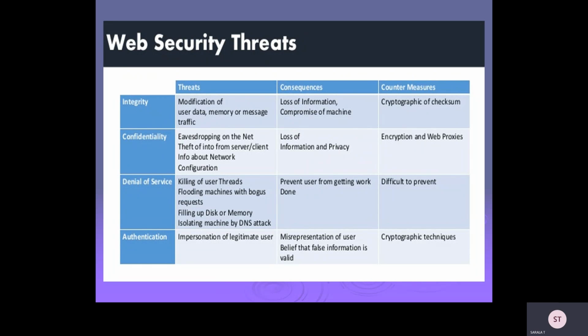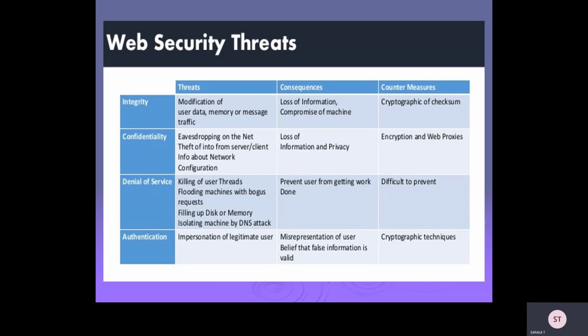In these threats, consequences and countermeasures, you will see four different parts. That is integrity. Related to integrity, what threats do we have? Modification of user data, memory, or message traffic. The consequences are loss of information and compromise of the machine.